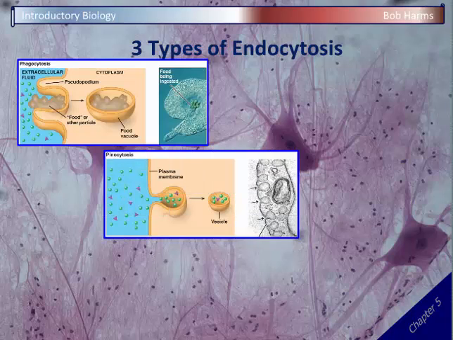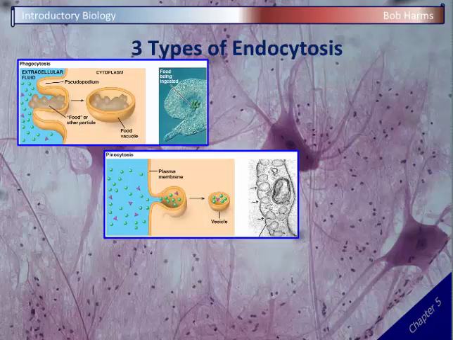Pinocytosis is another type of endocytosis. Pinocytosis is endocytosis of chemicals. Okay, so smaller things other than food. And so in this diagram, for example, we see the cell makes a little pit. Any chemicals that are bouncing around outside the cell are going to end up in the pit. It's going to pinch off the pit and move it inside.